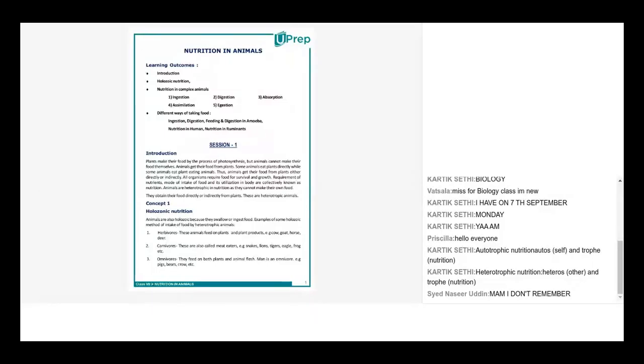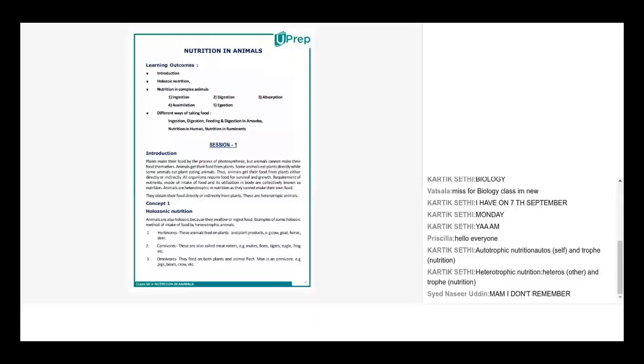Syed Nasruddin, what is the autotrophic mode of nutrition? Ma'am, chemoautotrophic mode of nutrition is that the plants make the food with the help of chemicals. Excellent. And in that process, we use inorganic substances. Correct. And what is photoautotrophic?